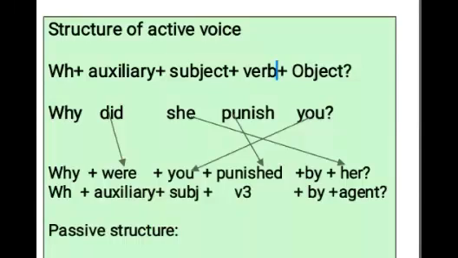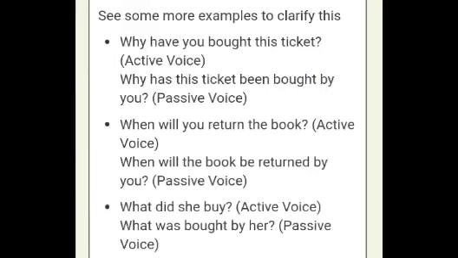There are some more examples. Take a look. Why have you bought this ticket? Why has this ticket been bought by you? When will you return the book? When will the book be returned by you? What did she buy? What was bought by her?